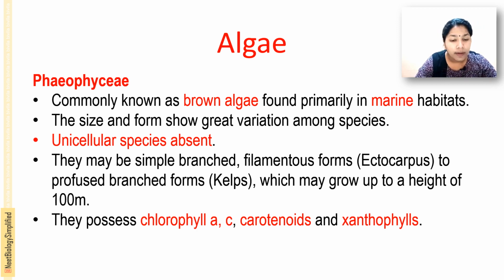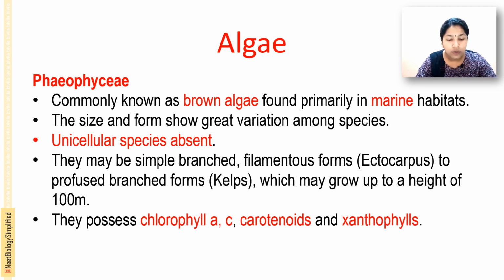They may be simple branched filamentous forms, like Ectocarpus, to profusely branched forms, like kelps, which may grow up to a height of about 100 meters. That is a massive plant body, the kelp, which can grow up to a height of about 100 meters.